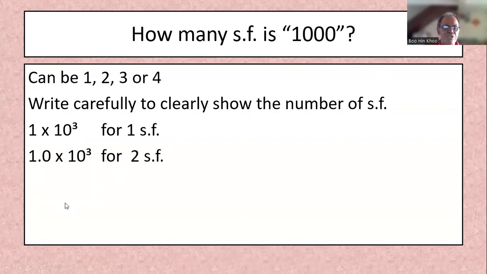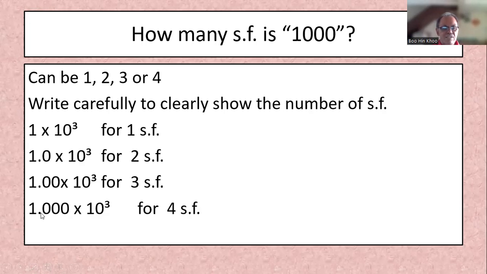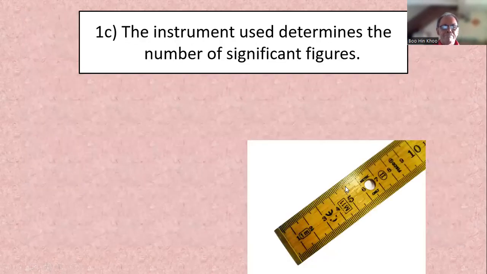Right? Scientific notation. 1.0 is 2. You count this part. Same. 1, 2, 3. 3 significant figure. 1, 2, 3, 4. 4 significant figure. You could count the power. Instrument used determines the number of significant figure.